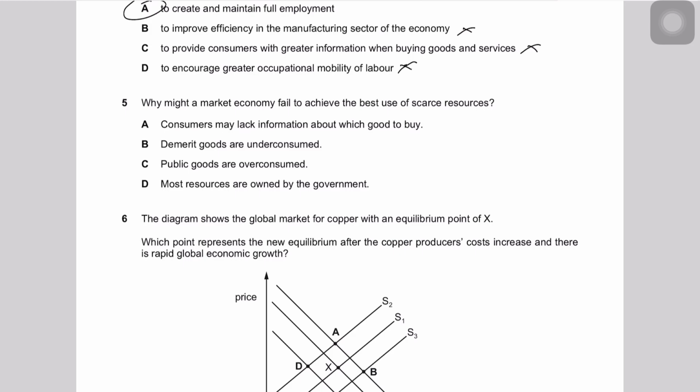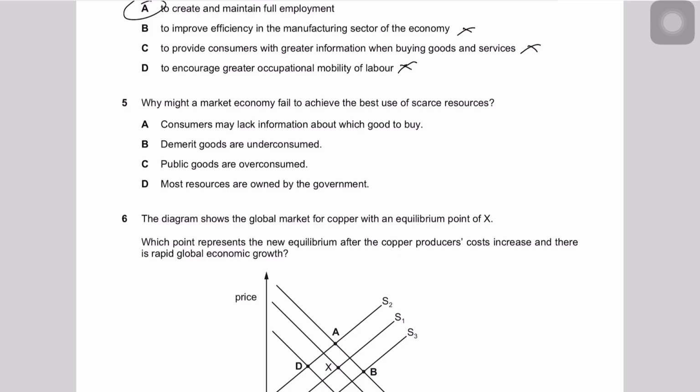Imperfect information, lack of information, is again a market failure, because it would result in misallocation of resources. Either consumers would buy goods with bad quality, maybe they end up paying high prices for it. Producers would overcharge consumers, right? So they would end up not buying the right product for themselves, right?